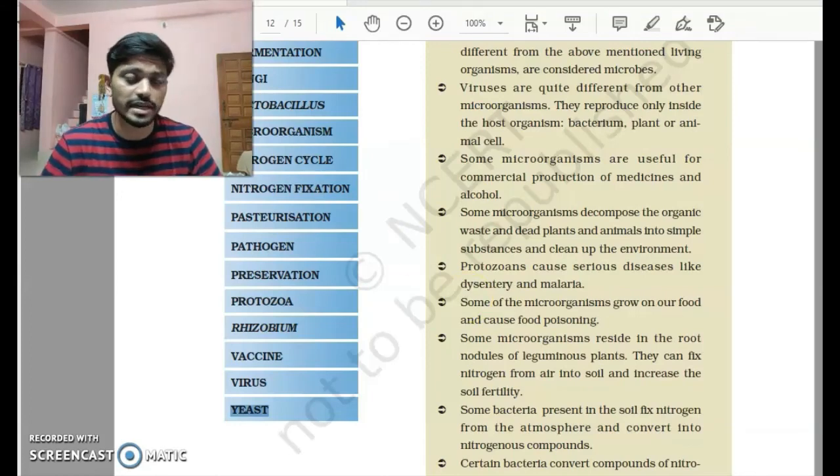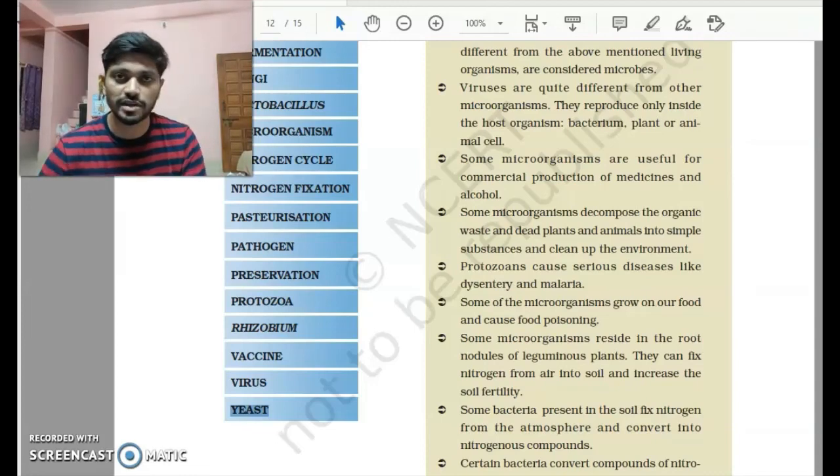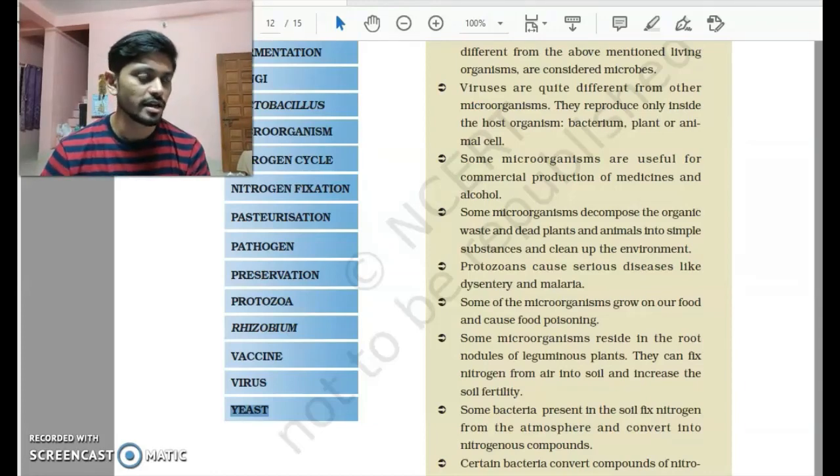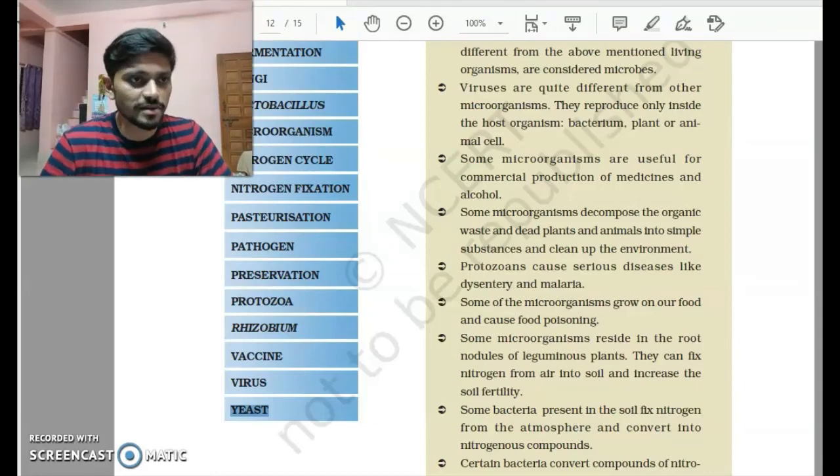Yeast also helps to create cake; the dough of the cake rises because of the yeast present in it. So that's it for this chapter.